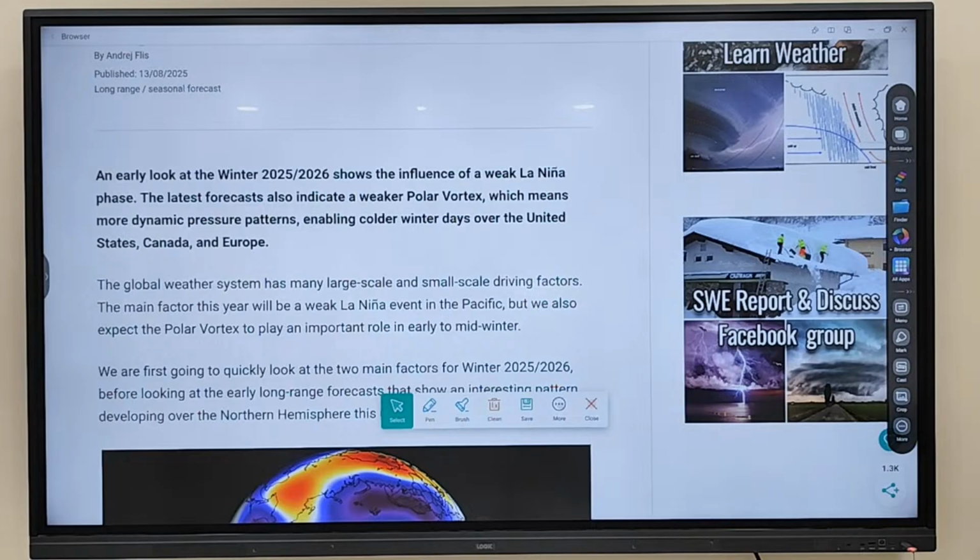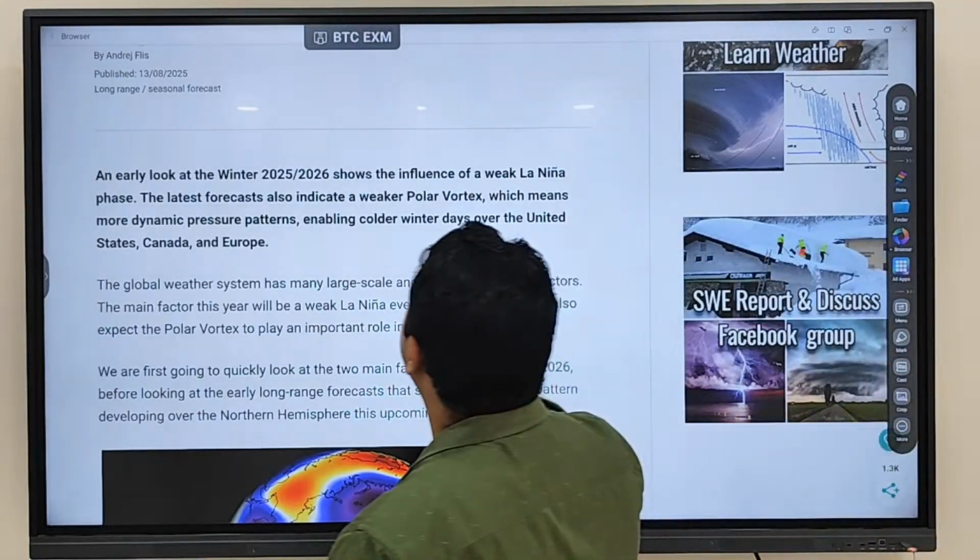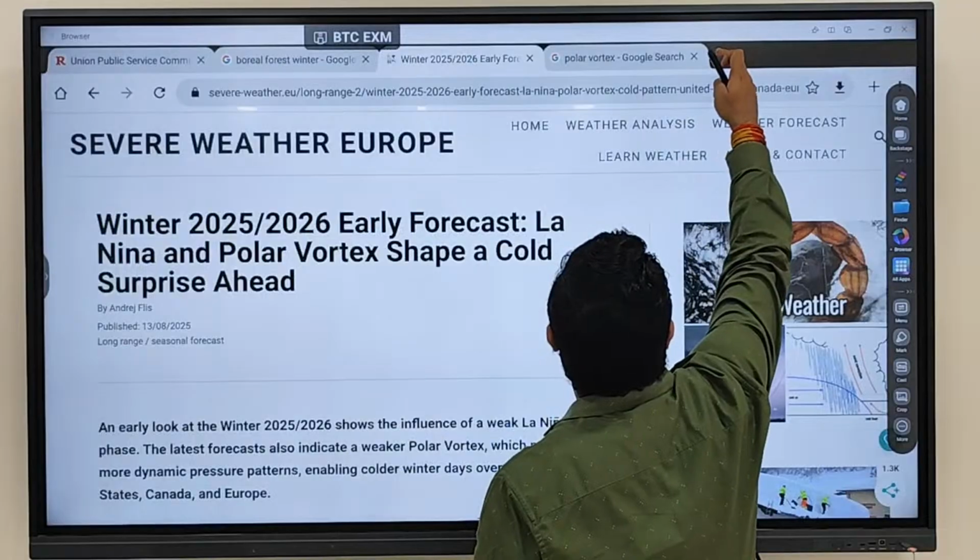You see expansion of this spinning wind. When expansion of this spinning wind happens, what will happen? It will cause excessive cold conditions in the US, in Canada, in Russia, in Norway, Sweden. You'll see excessive cold conditions going to be there. So this is what we call the concept of polar vortex. Fine. Another important thing that you have to keep in mind is another news that you are finding.